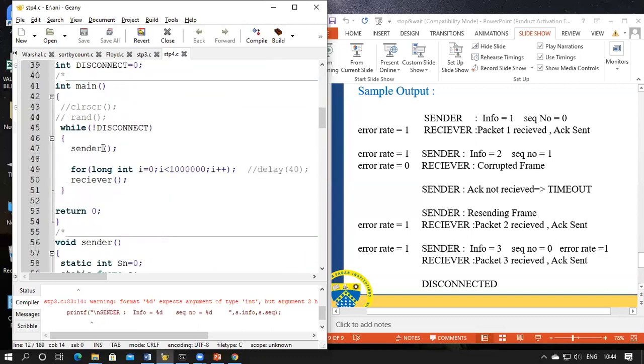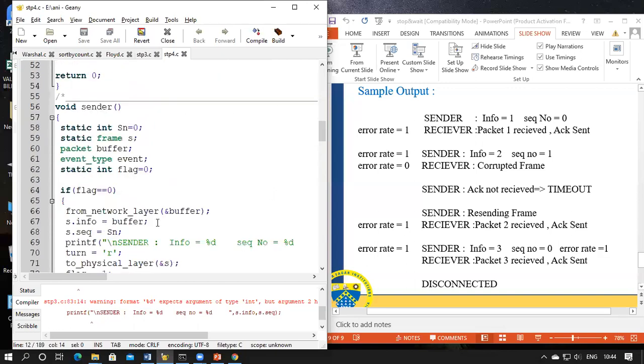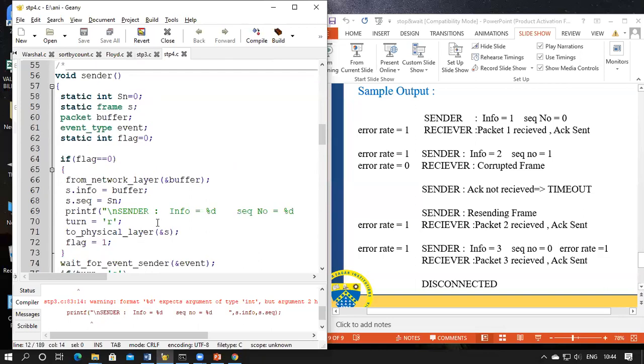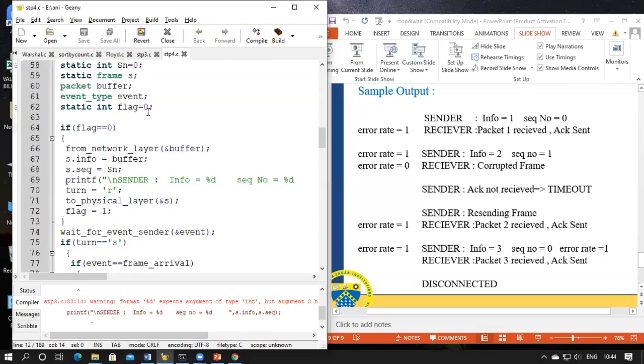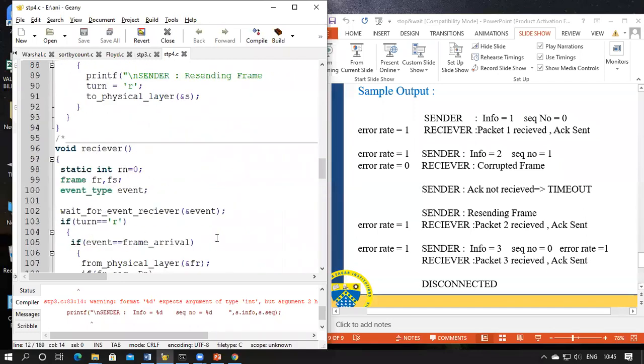So we'll go to the main function. So here, first the sender call is executed. The control will come here. Initially the flag is 0, so we can send the data. So from the network layer, we'll get the data. Now we'll go to the from network layer function.